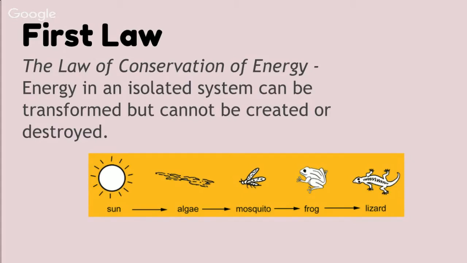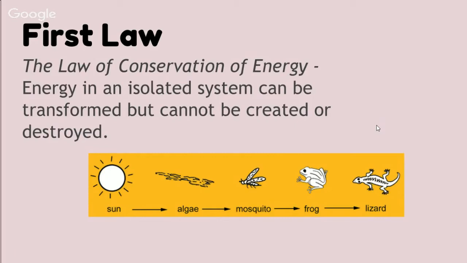As we look at this system right here, we have our sun and our sunlight energy being converted by the algae through photosynthesis into glucose, which is really important. Then that glucose is going to be used in cellular respiration to create our ATP, which is our cellular energy that every organism will need in all of their cells to do their life's functions.